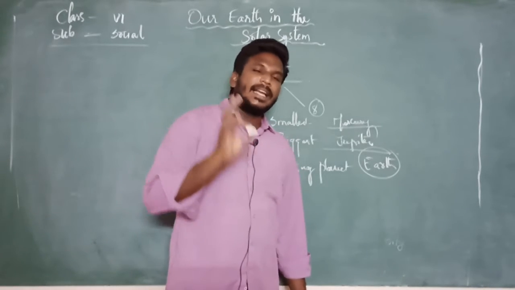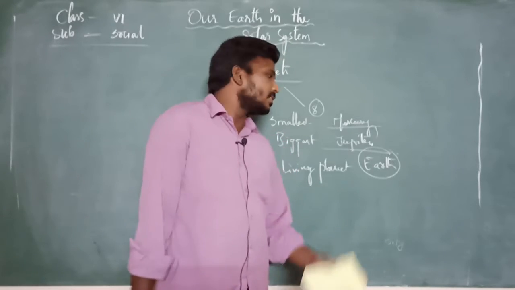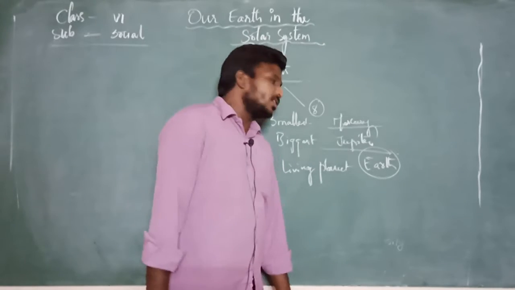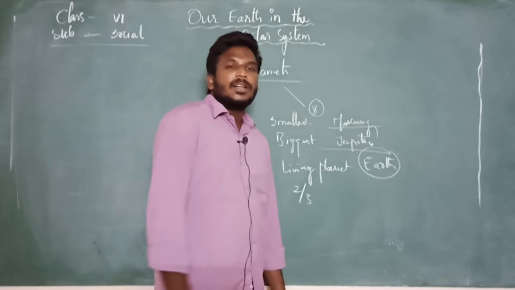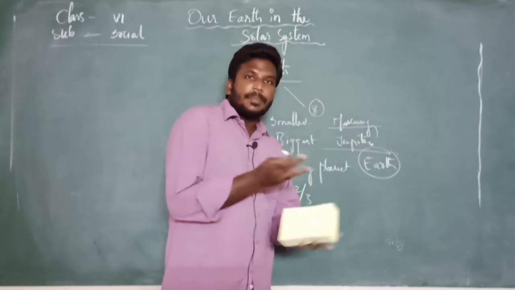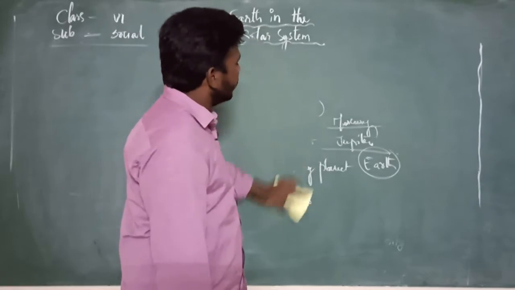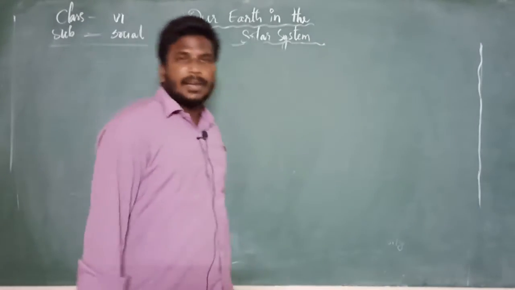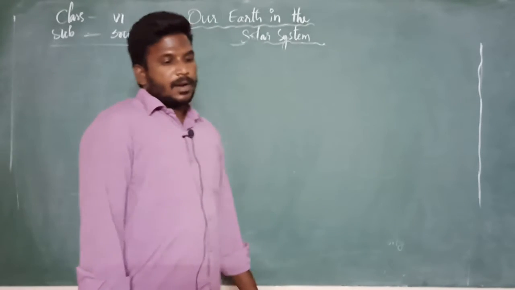But why does it exist? Most of the earth is covered in blue color, which means you have to imagine water bodies, that means 2/3 of the part of the earth is occupied by water bodies. So we shall learn more about this. This is some information about the planets which revolve around the sun. Clear? Next one,